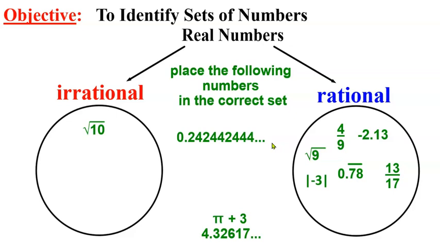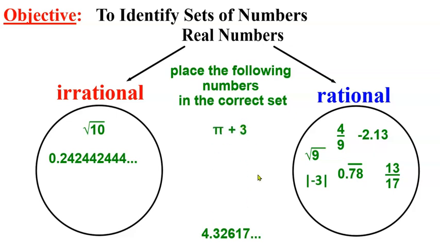Now let's check the second rule. Does it repeat? And the answer is no. It's not the same pattern every time. So this is irrational. How about pi plus 3? Well, 3 is rational, but pi is not. So that makes the whole thing irrational. And last one, 4.32617... That looks like it never ends and never repeats.